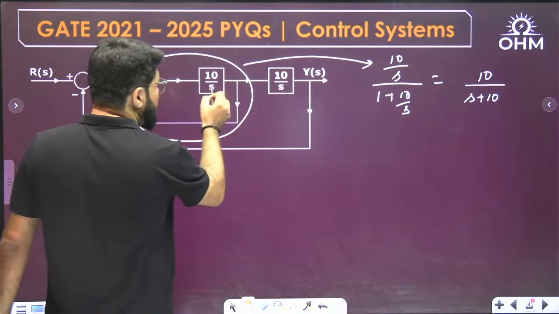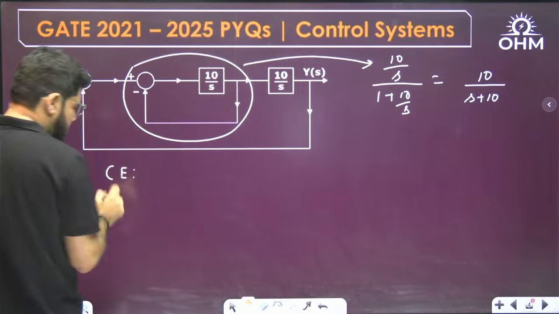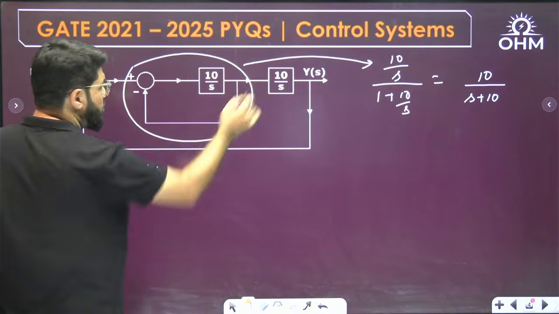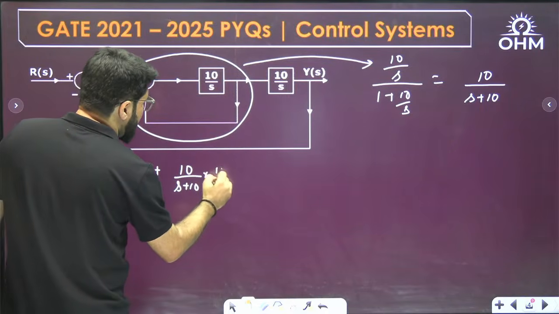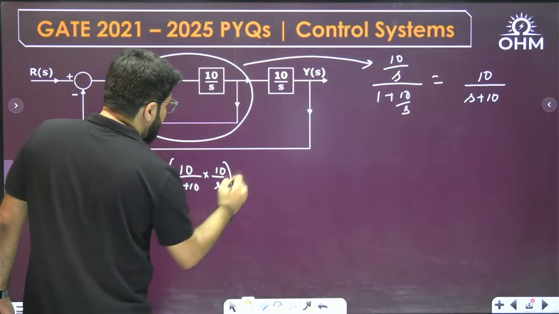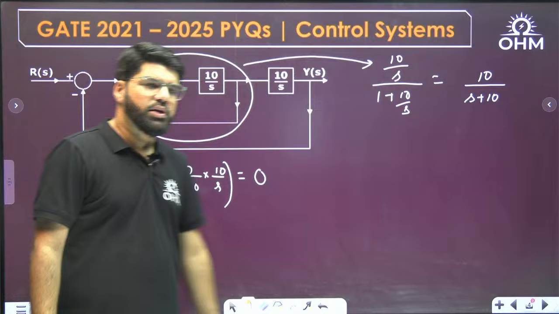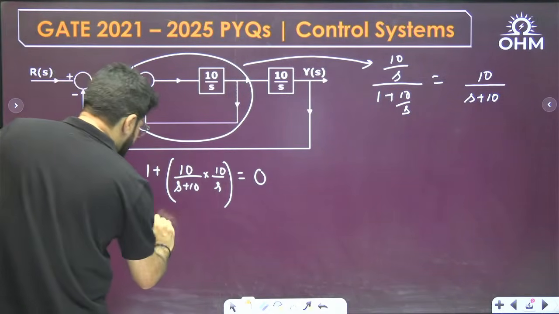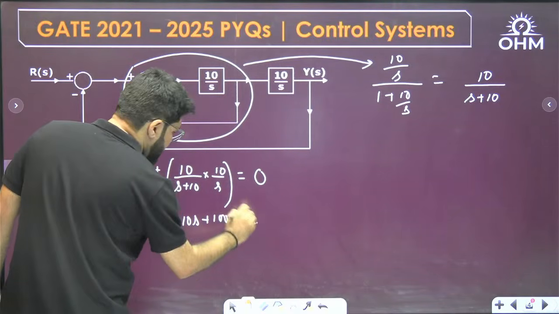Now this particular inner loop is cascaded with 10 by S. So what is the overall characteristic equation here? The overall characteristic equation will be 1 plus the complete loop transfer function. So what is there in the forward path gain? 10 upon S plus 10 multiplied by 10 by S, equal to 0. H of S is, for the final system also, unity only. Correct? So when you simplify this, S square plus 10S plus 100 equal to 0. Problem solved.